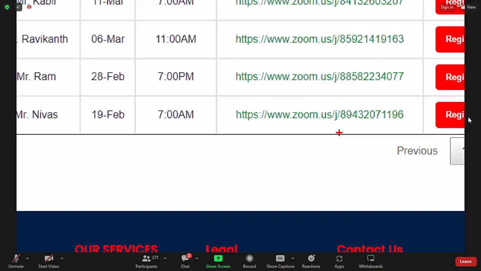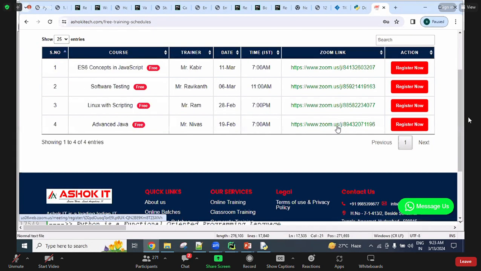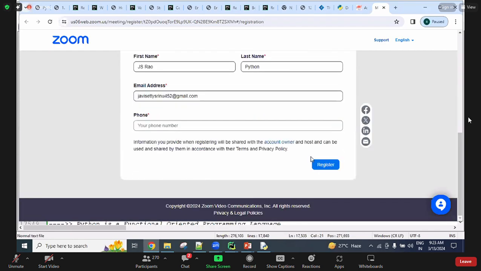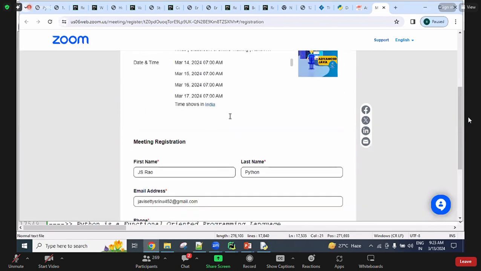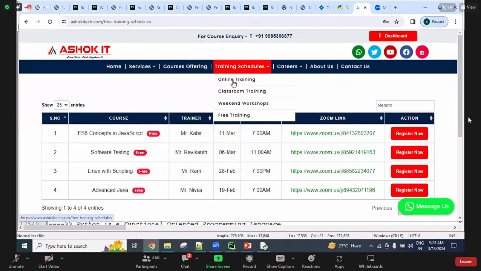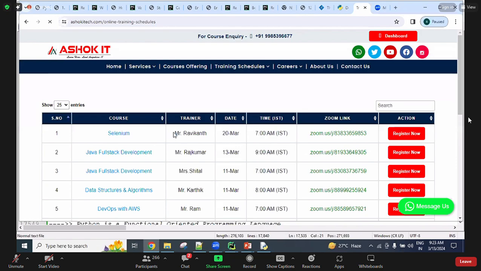Whenever links come here, you can click on that link and directly join the WhatsApp group. For example, this is advanced Java related. If I click that, it comes like this: enter your details and register. Yes, understood? That is also one variation, and you can join easily. If there is no pre-training, then classroom and online related links, all batch related links, you get like this.